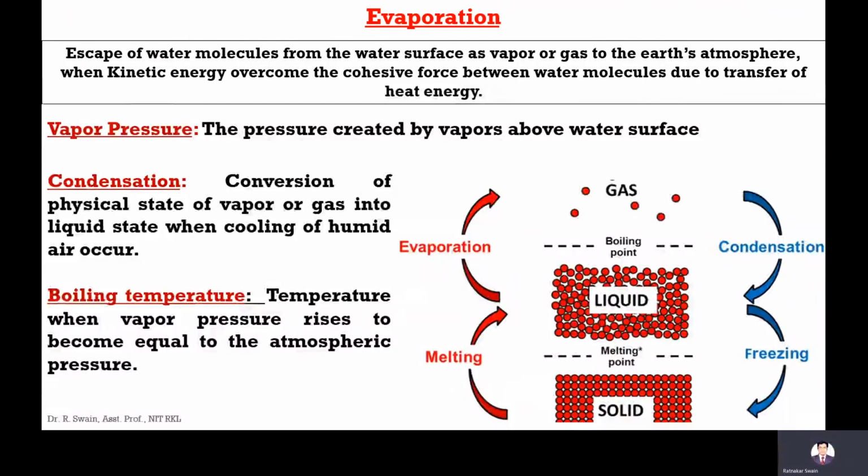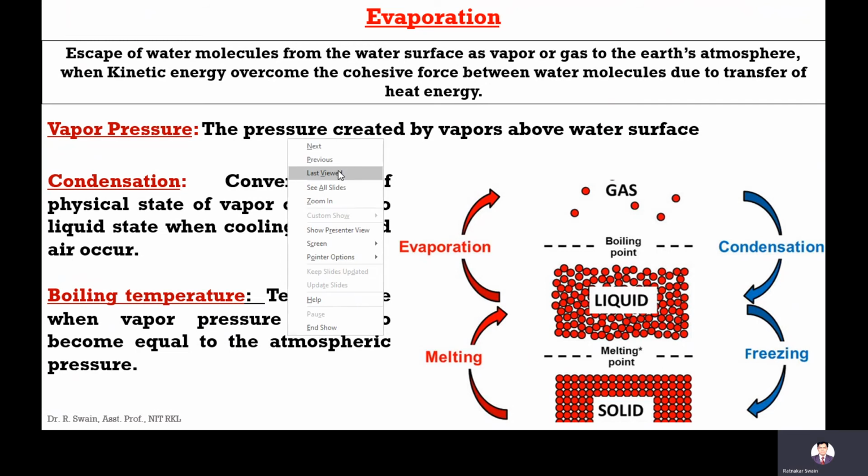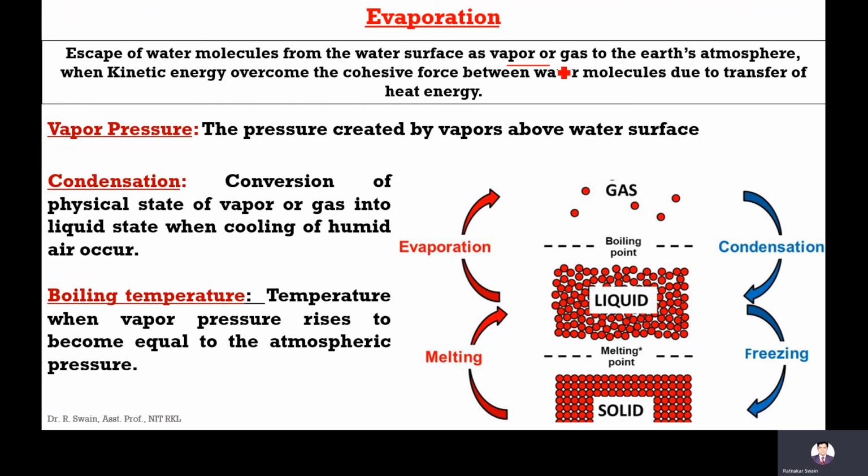Next is evaporation. Evaporation, which we already discussed in the last class, is the escape of water molecules from the water surface as vapor or gas to the Earth's atmosphere when kinetic energy overcomes the cohesive force between the water molecules due to transfer of heat energy.